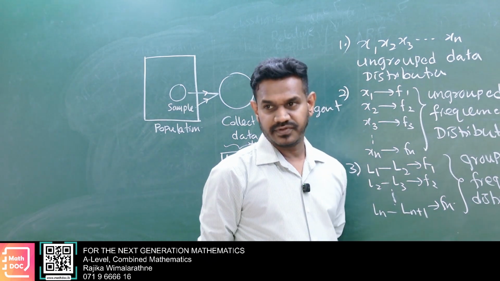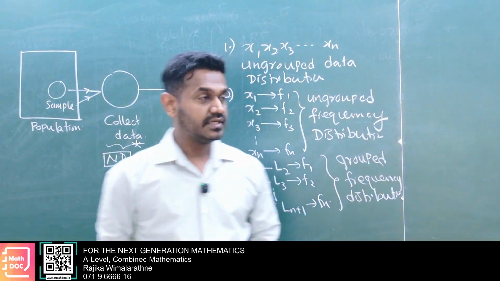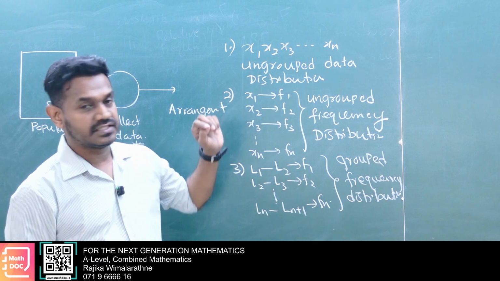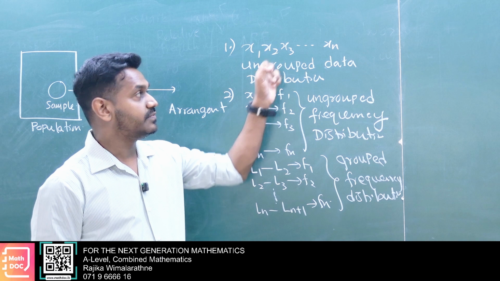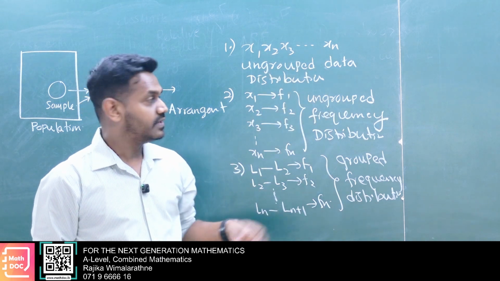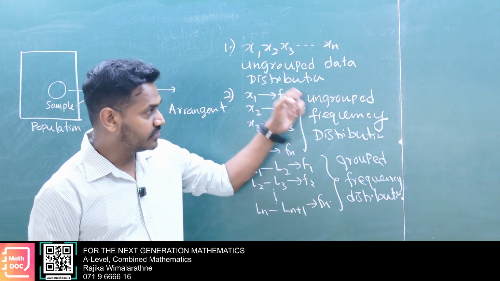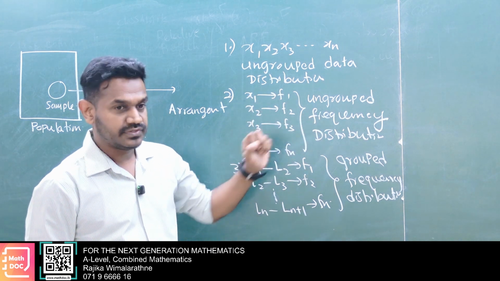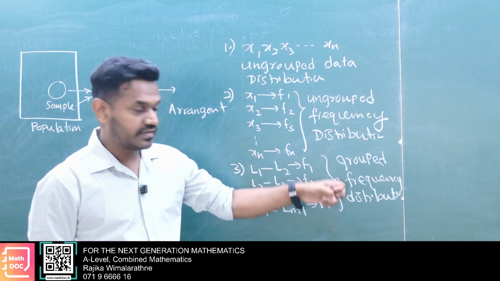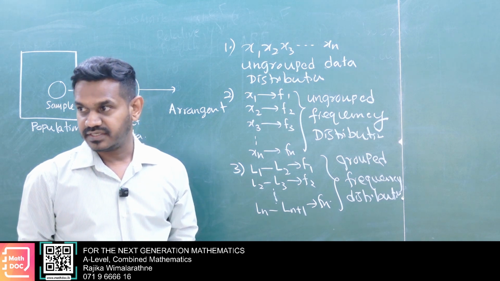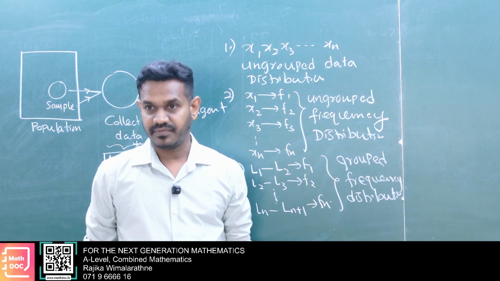So likewise we have different distribution types, especially three different types in our A levels. Ungrouped data distribution: all the data is there, no frequency. Then ungrouped frequency distribution: x1 with frequency f1. Then with class intervals we have grouped frequency distribution. In each case we have to calculate a few different parameters.